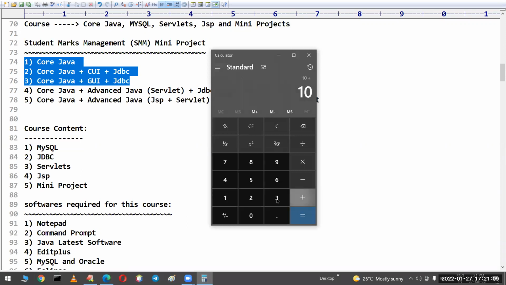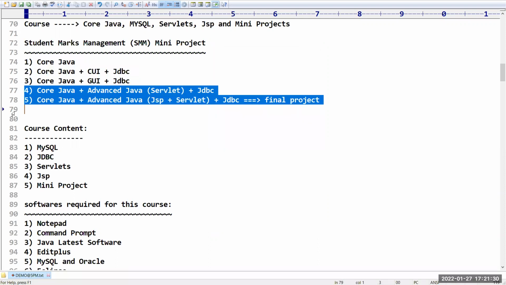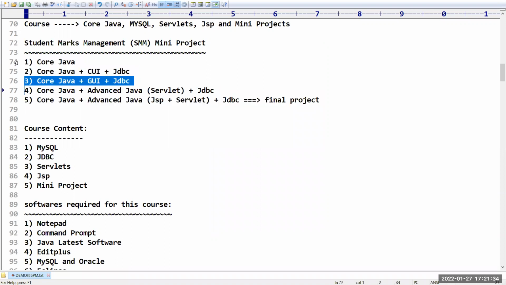So 10 plus 20 is going to display 30. Sir, if you want, you can prepare such a type of application. Whatever data entries you give, you can store them in the database. All these things come under standalone application, which is created, installed and run only on a single machine. But our main concept is advanced Java, because with core Java knowledge itself, we can prepare these programs.